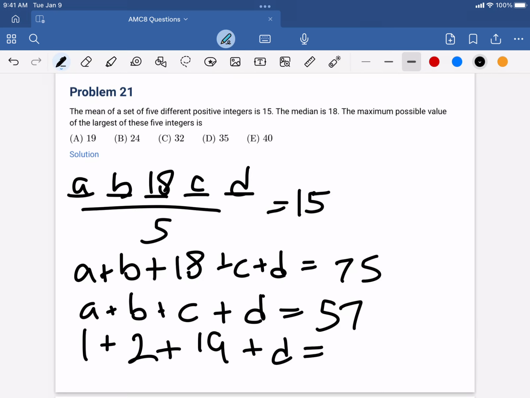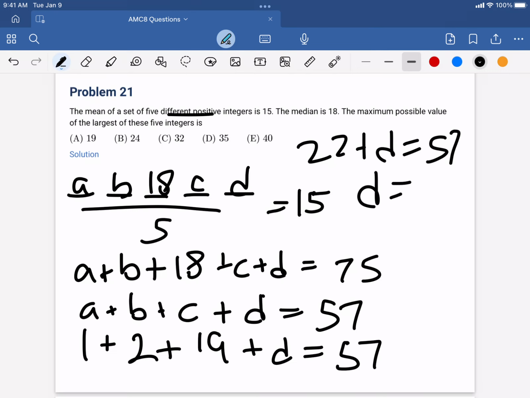And then now we can solve for D. And C has to be 19 because it has to be greater than 18, but it can't be 18 since it's 5 different positive integers. So then after adding all this, we get 22 plus D is equal to 57. Subtracting that, we get D is equal to 35. So our answer is D, 35.